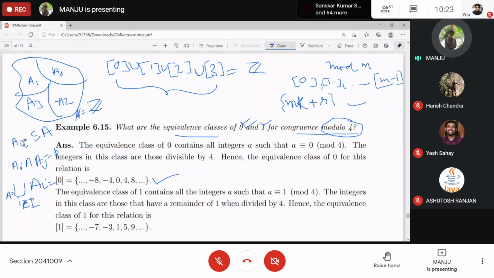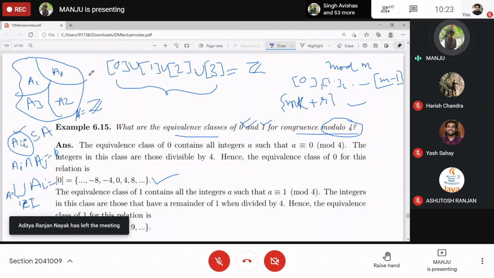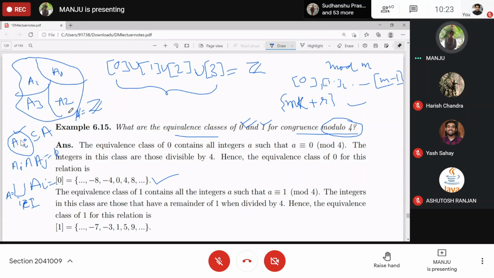So if some subsets of A satisfy these two conditions, then they form a partitioning of A. I hope you got the definition of partition of A, right? Pictorially, you can represent it like this. This is any set A, and you have 4 different equivalence classes, or you can just say 4 different subsets, and these form a partitioning, because you don't have anything common between any two of these sets. And if you take the union of all of them, you get A itself.